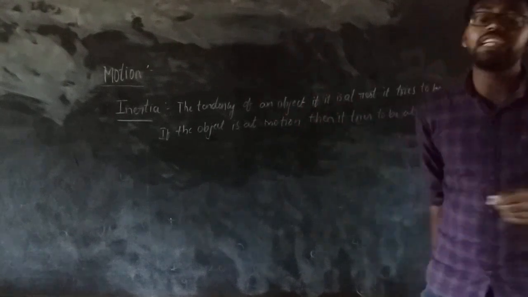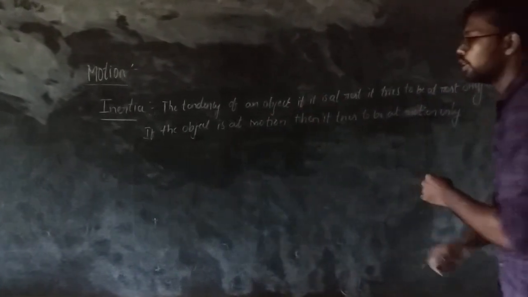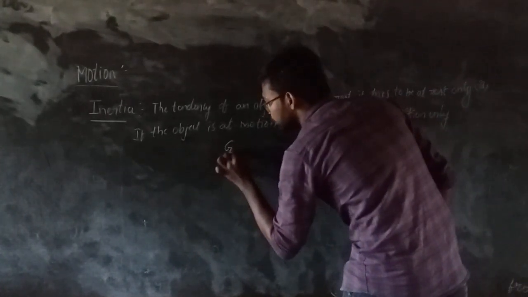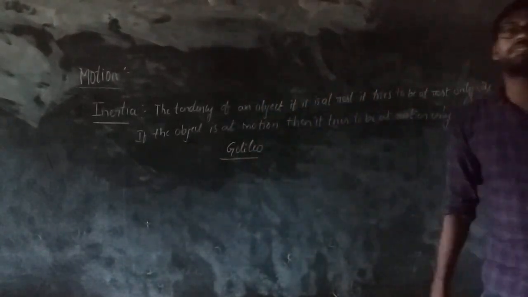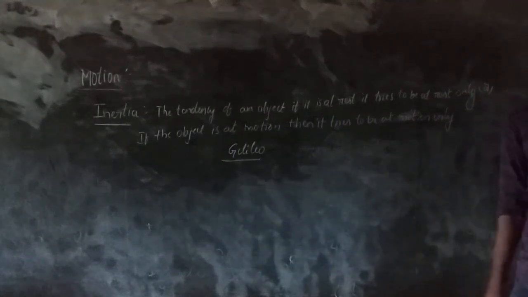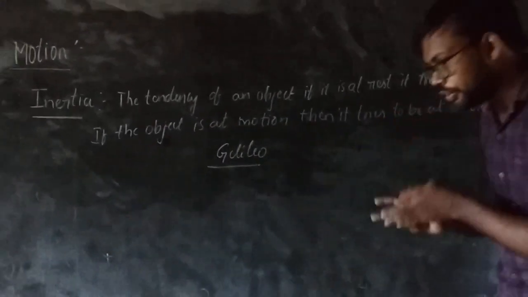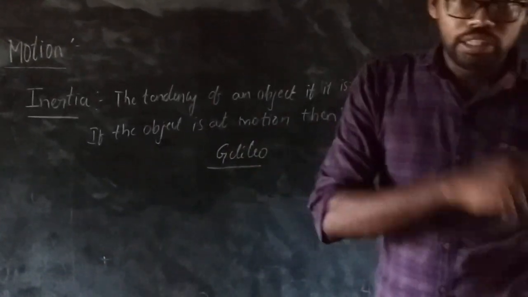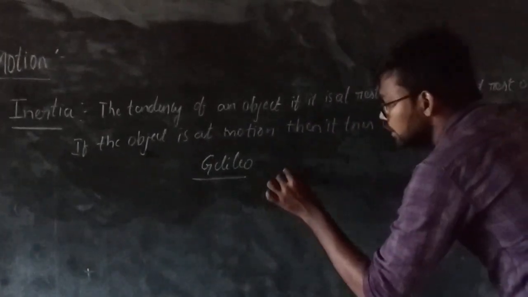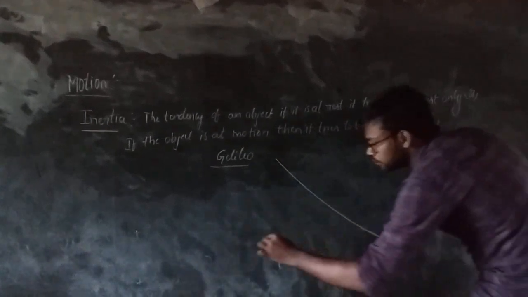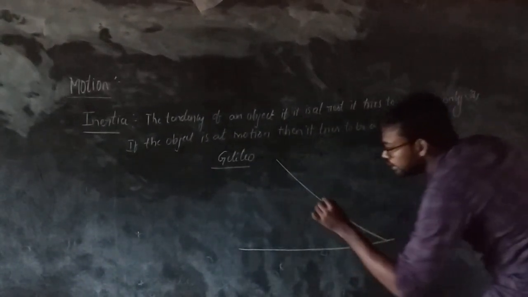It was actually explained by Galileo. How many of you know about Galileo? Galileo explained that an object tends to stay either in a rest position or in motion only. How do we explain this? We consider an inclined plane. This is an inclined plane.